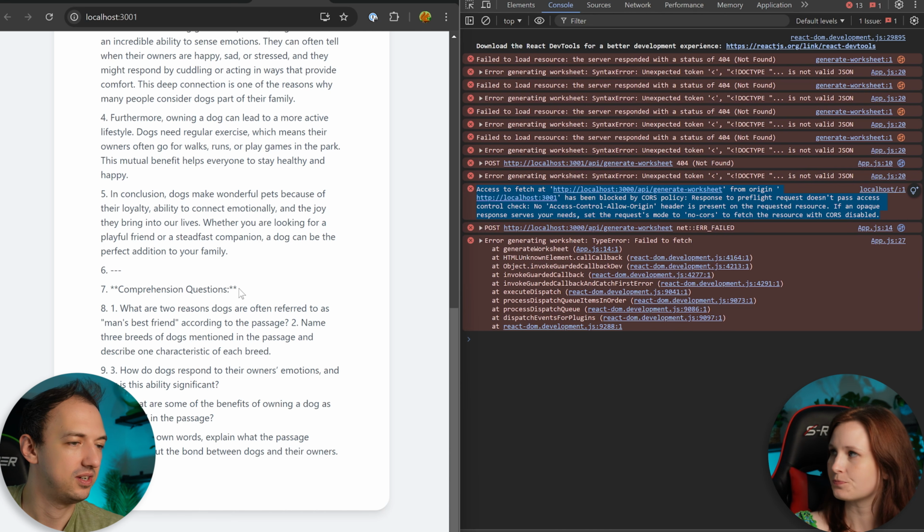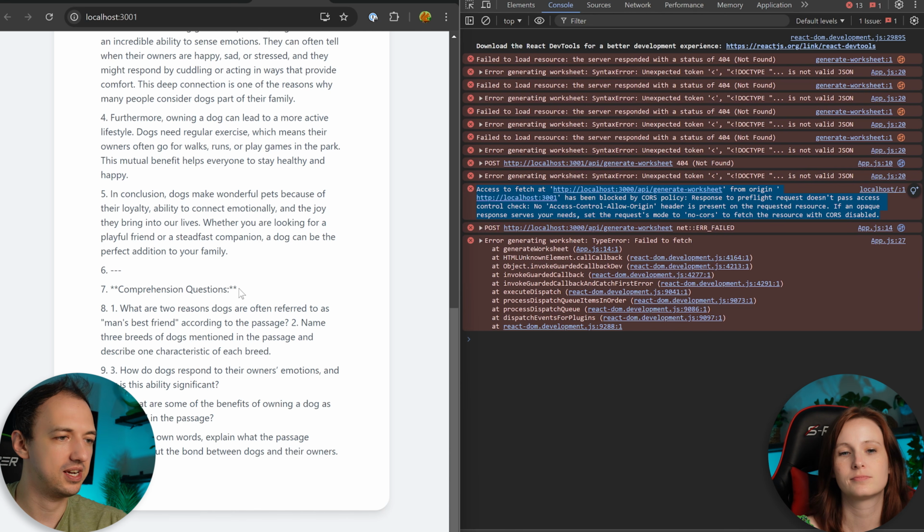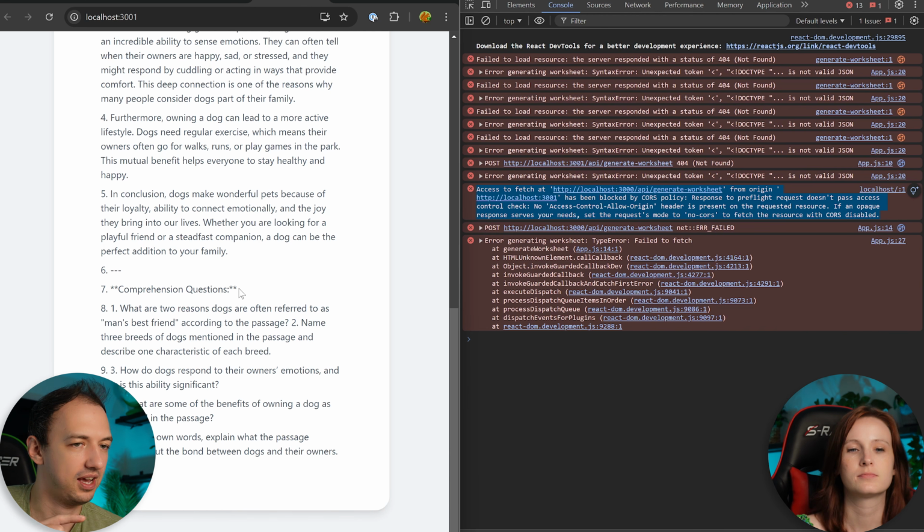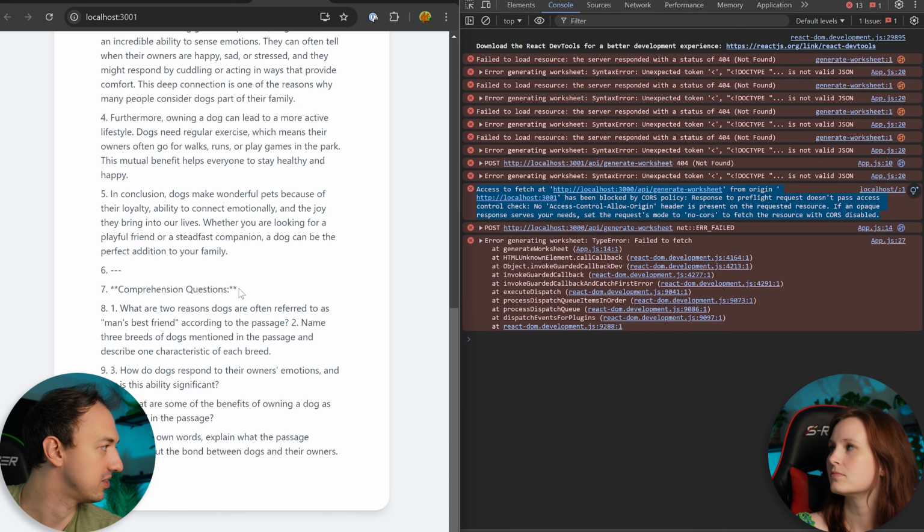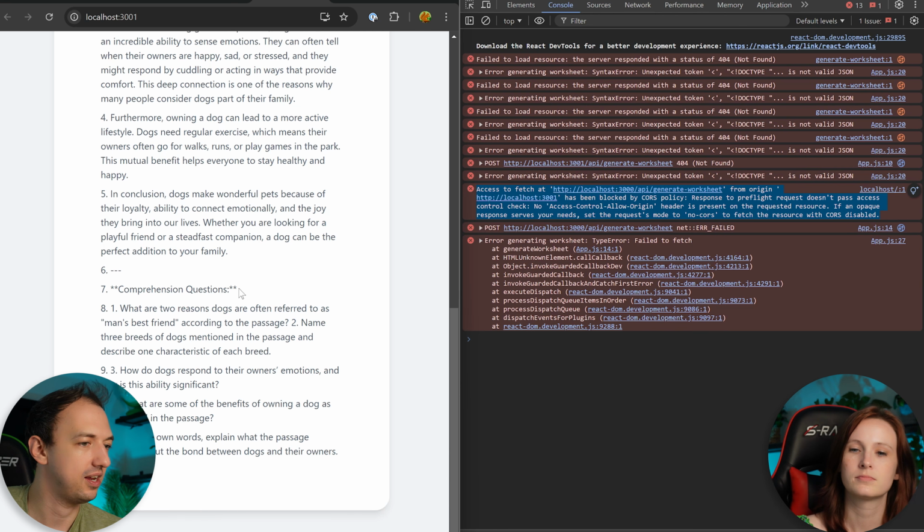Or we could decide to structure it. And let's say we represent it as an object that has a passage and a list of questions. And then, depending on the values for those fields, we would display it in a certain way.